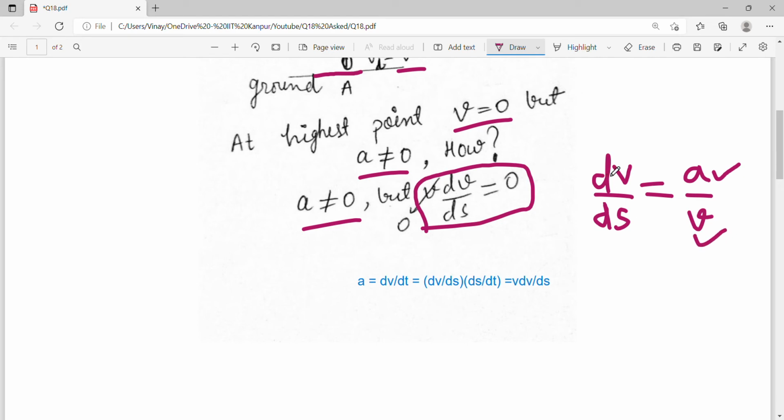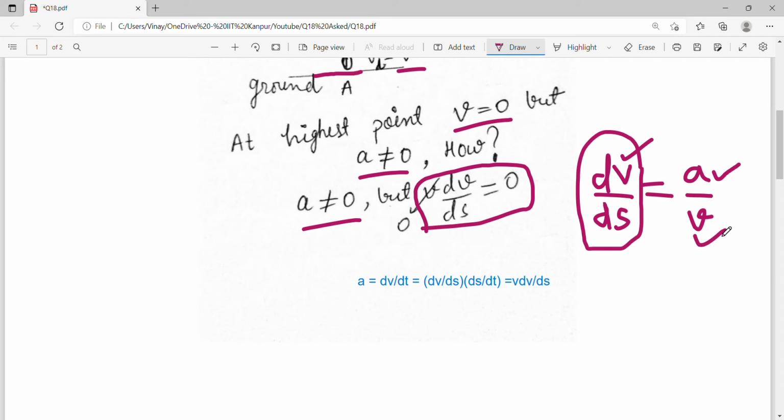And dv by ds, what do you think? Try to put it in words. I always suggest to my students, try to put everything in terms of words so that you can understand. शब्दों में रखो उसे. Try to understand in terms of statement. So dv by ds is what? Rate of change of velocity with respect to displacement ds, right?